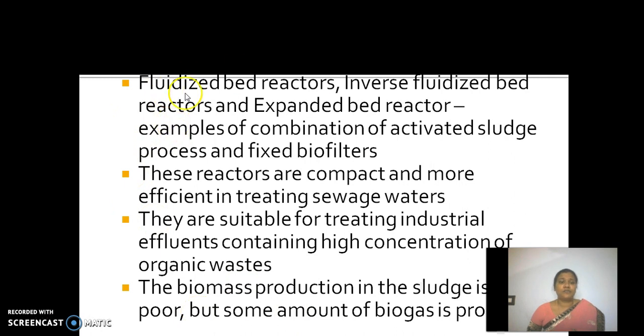Other than this, fluidized bed reactors, inverse fluidized bed reactors and expanded bed reactors are examples of a combination of the activated sludge process and fixed biofilters. These reactors are compact and more efficient in treating sewage water, and they are suitable for treating industrial effluents containing a high concentration of organic waste. The biomass production in the sludge is very poor, but some amount of biogas is also produced.